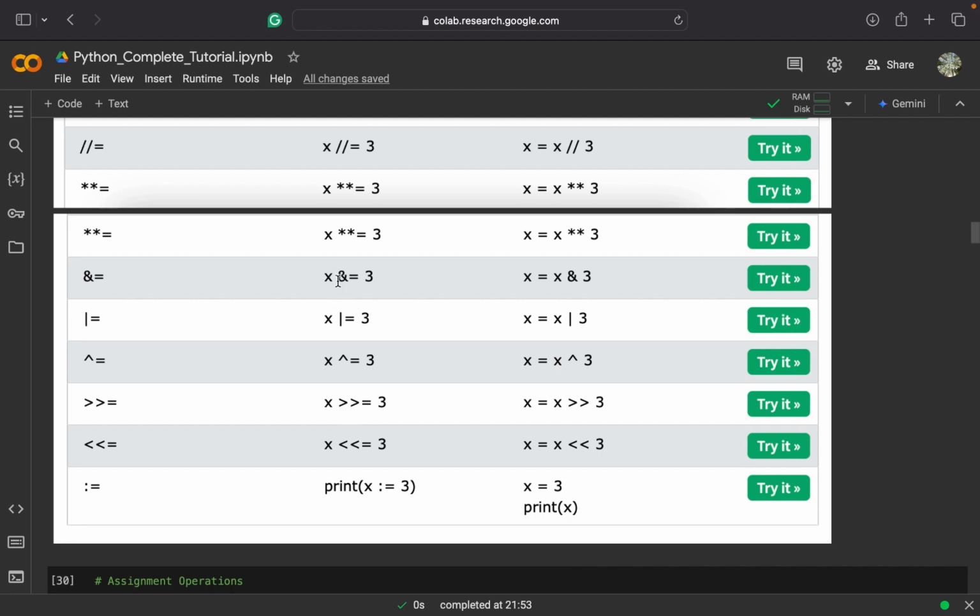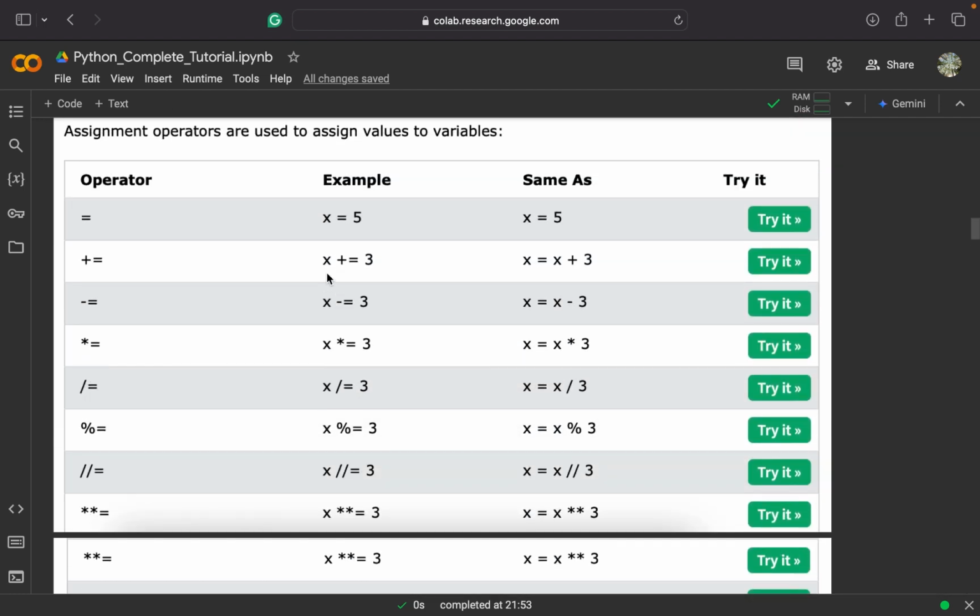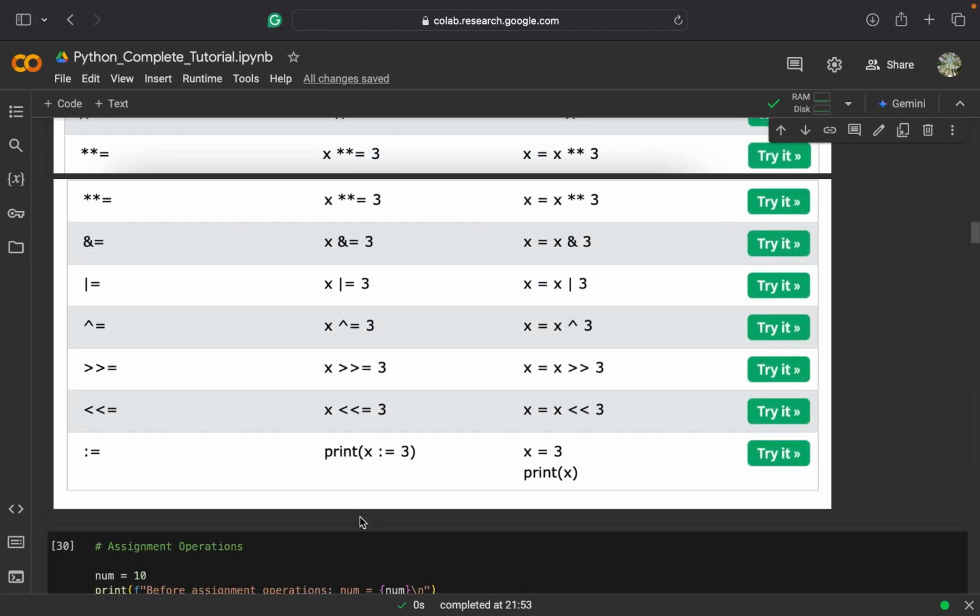So if we use a pair of plus with equal to, x plus equals 3, this means a new value will be stored in the x variable after calculating the previous value of x with some operation. The result will be stored as the new value in this variable. Similarly, in all these operations, we are doing the same.